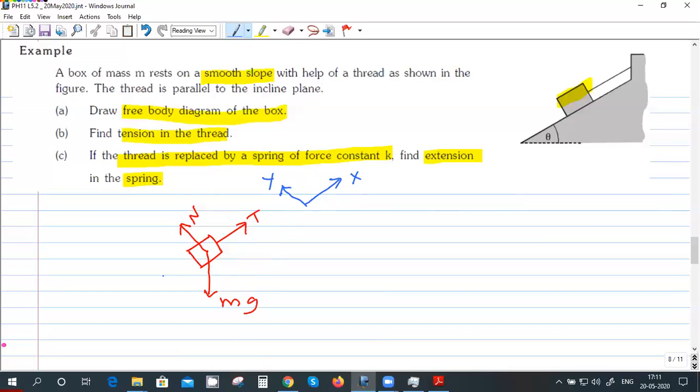Okay. So now, what is this angle? This angle. Or if I take the vertical, what is this angle?